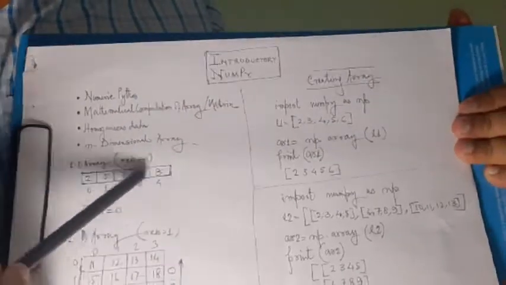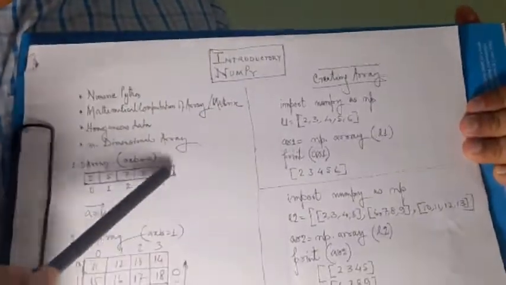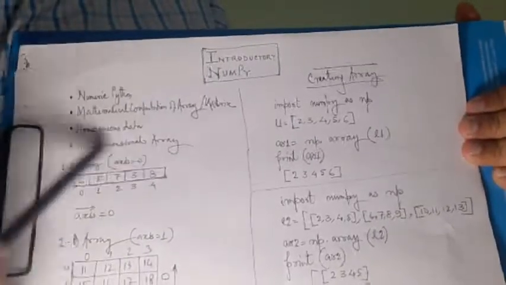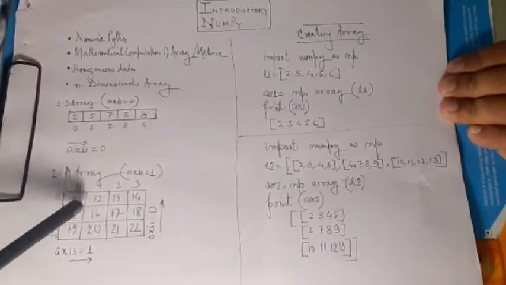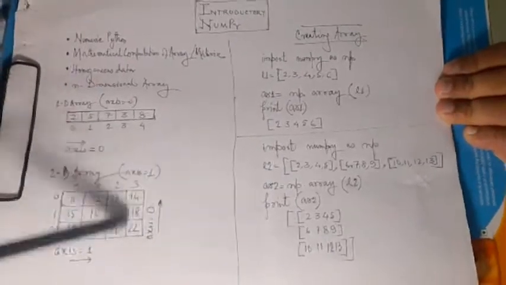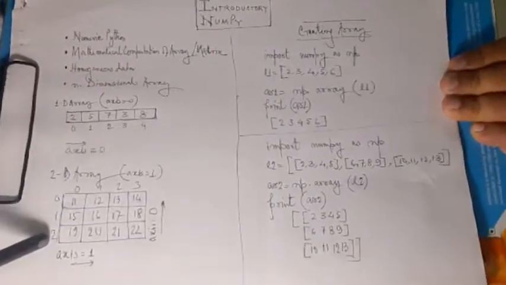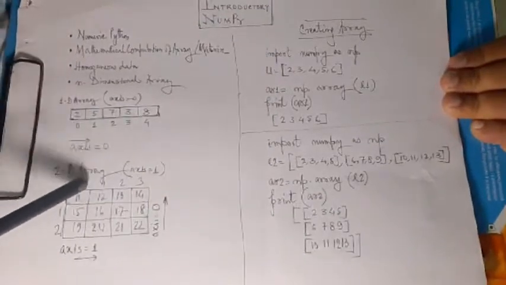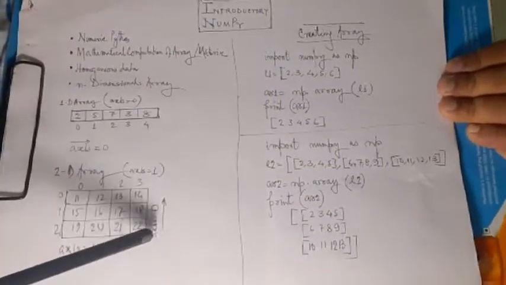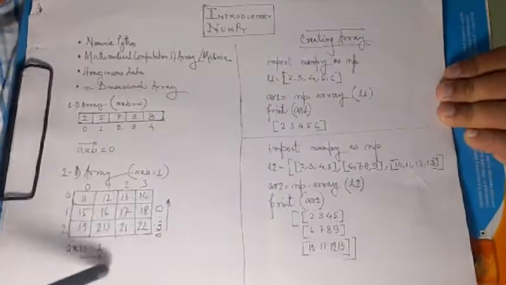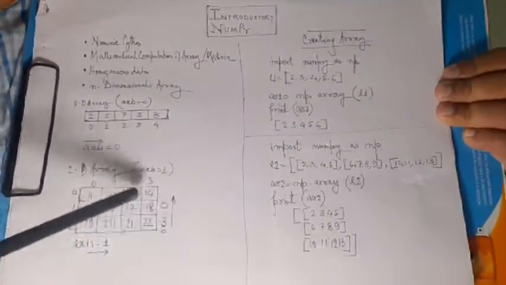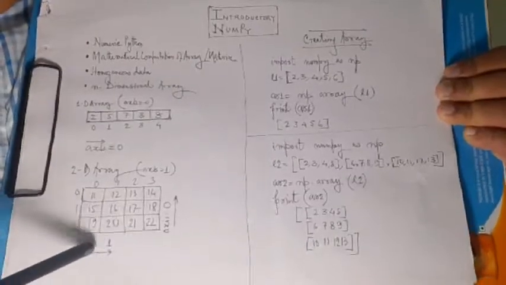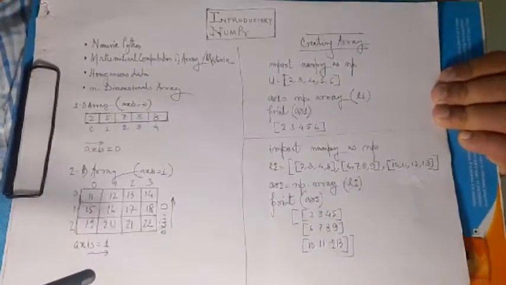In a single dimensional array, these are the indexes, and the axis is 0. In a two dimensional array, there are rows and columns together. So these are the indexes of rows 0, 1, 2 and indexes of columns 0, 1, 2, 3. So there is axis 0 and axis 1: axis 0 for rows and axis 1 for columns.